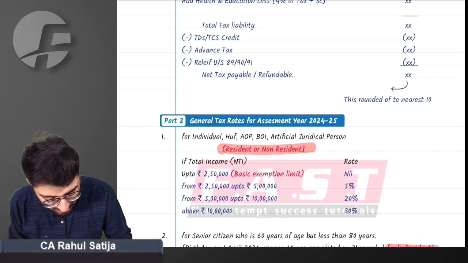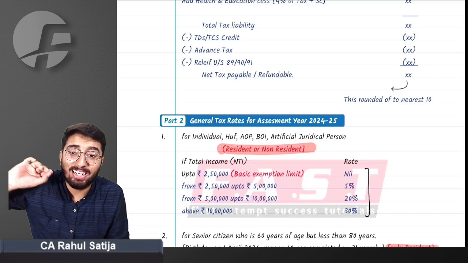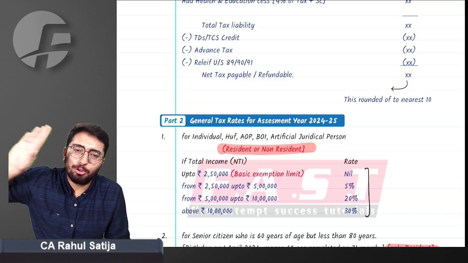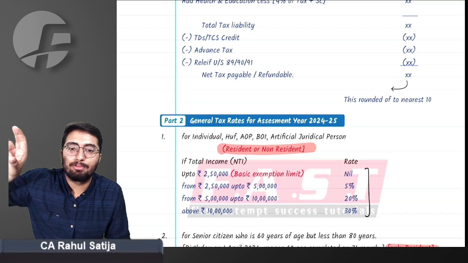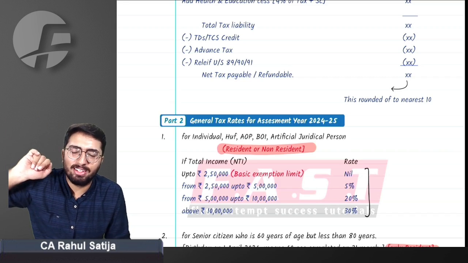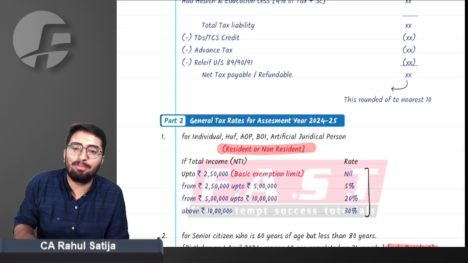This tax structure is in slab form. It is not that if we have 10 lakh income, our whole income will be taxed at 30%. No. Up to 2,50,000, we will pay no tax. From 2,50,000 till 5 lakh, we'll be charged 5%. From 5 lakh to 10 lakh, we'll be charged 20%. And above 10 lakh, we'll be charged 30%.